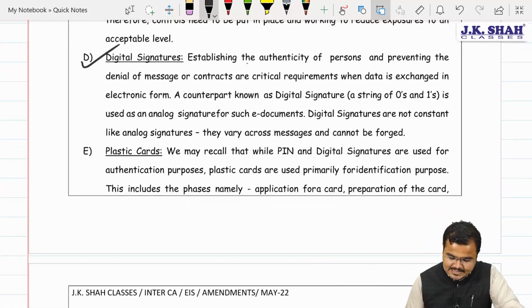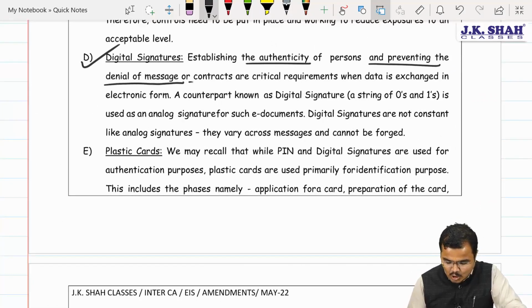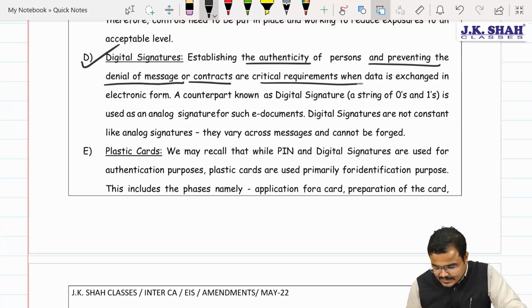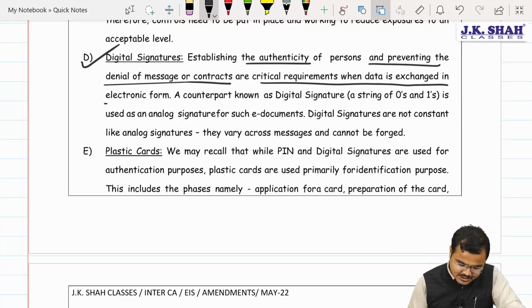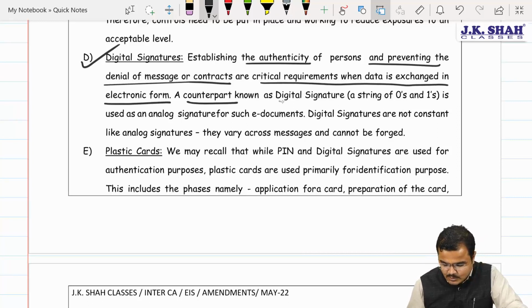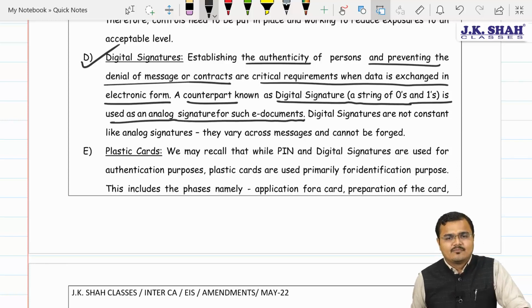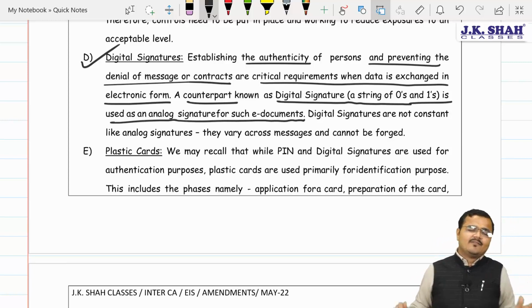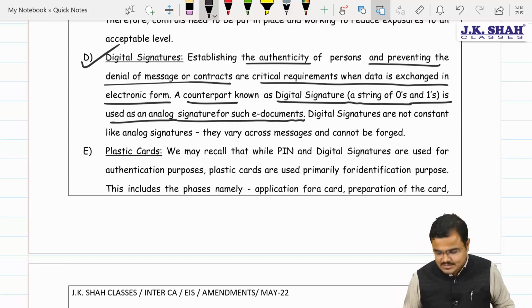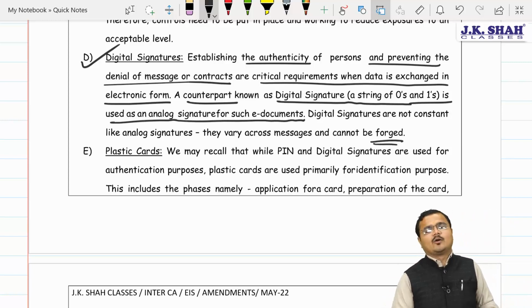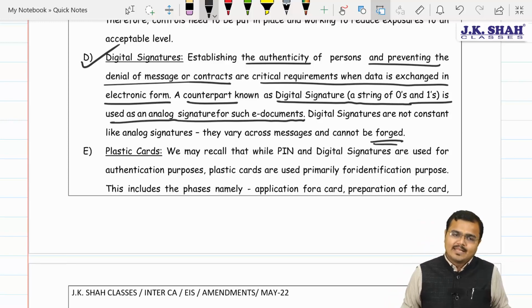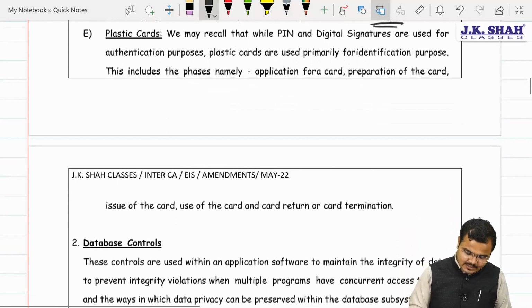See this. Establishing the authenticity of a person and preventing the denial of messages or contracts are critical requirements when data is exchanged in an electronic form. A counterpart known as a digital signature, a string of zeros and ones, is used as an analog signature for such e-documents. With the help of digital signature, we are very much secured, because these signatures cannot be forged or duplicated. Understood? Yes, sir.